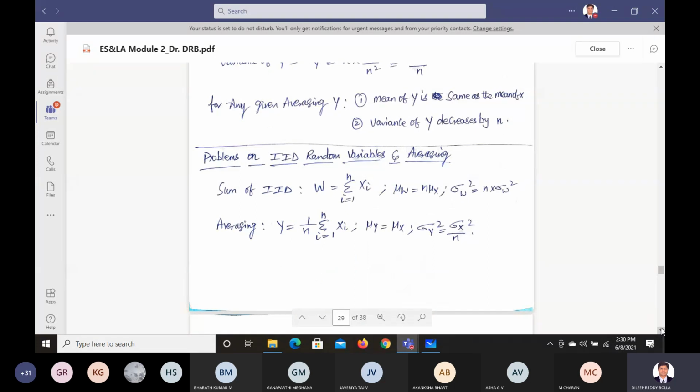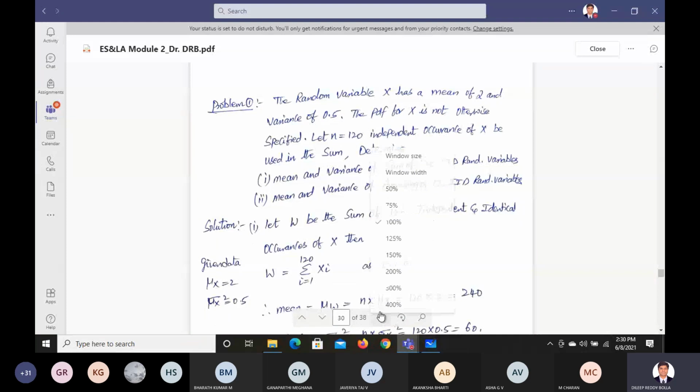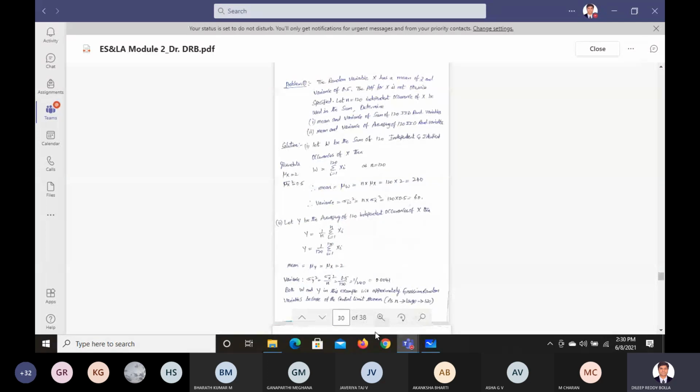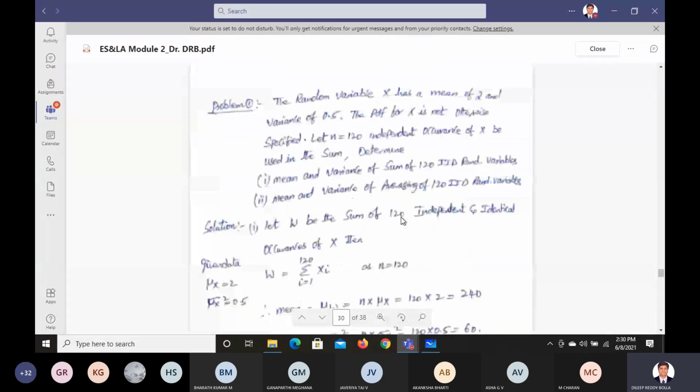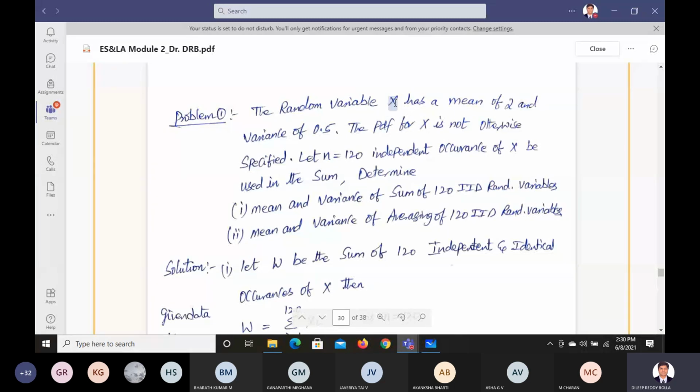Now let us look at this one here. You can see the problem, right? Is that visible? It's too long. Can you see the problem? Yes, sir. Yeah, so from this problem you can understand there is a random variable x. The mean of that is 2 and the variance is 0.5.